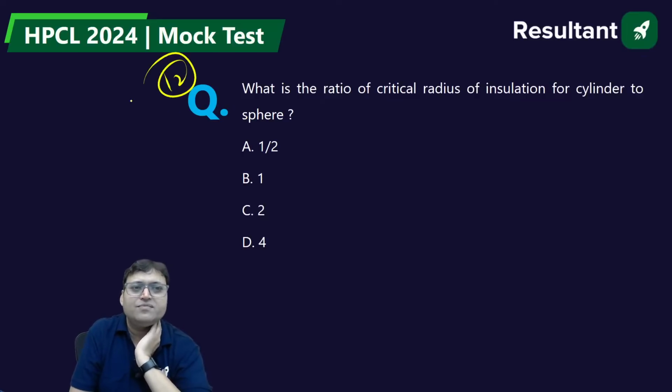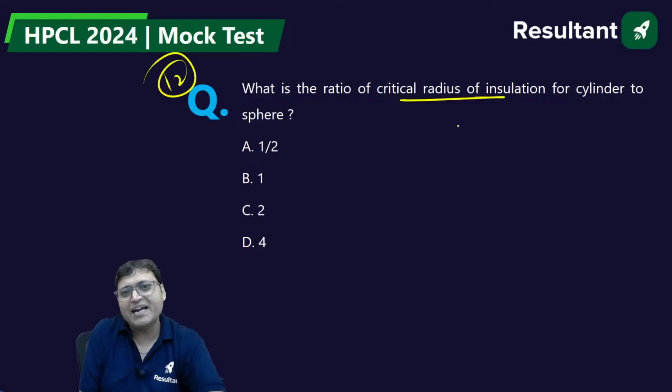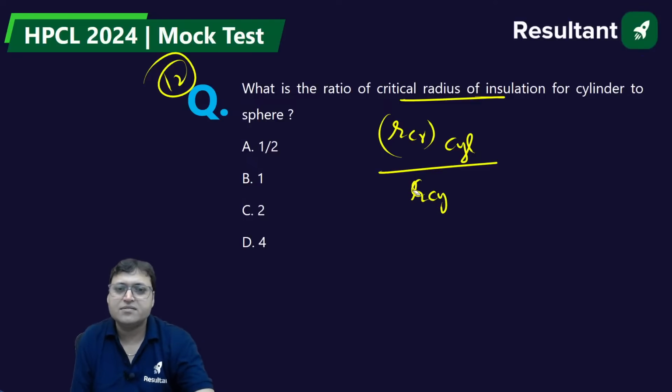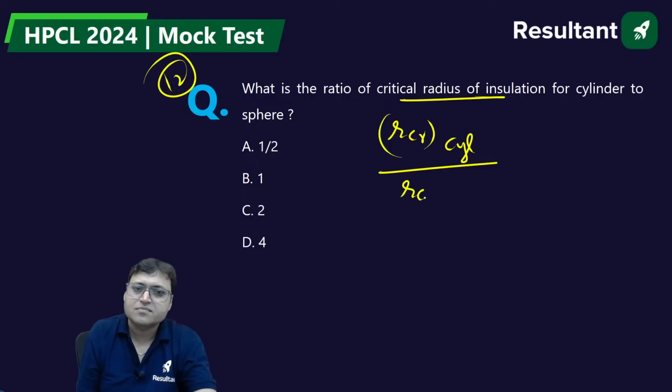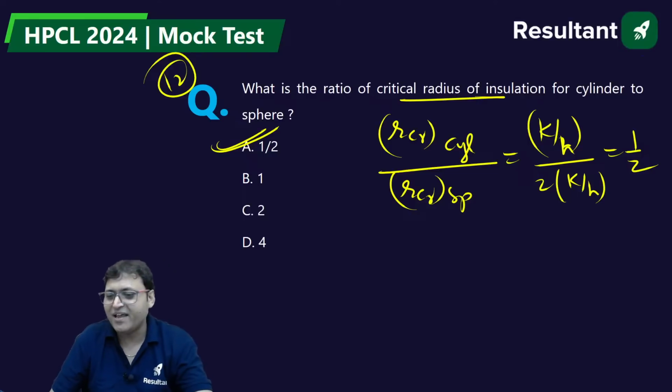Question number 12. Question number 11, option B was correct. What is the ratio of critical radius of insulation, R_cr, for cylinder to the R_cr for sphere? For cylinder, it is K by H. For sphere, it is 2K by H. So it is 1 by 2. Very simple. Option A. It is question number 12.